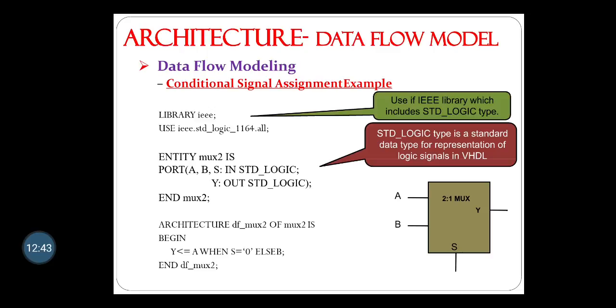Output Y is assigned A when S is equal to 0, else Y is assigned a value of B, then end data flow mux2 semicolon. This is how we can use the conditional statements when and else.